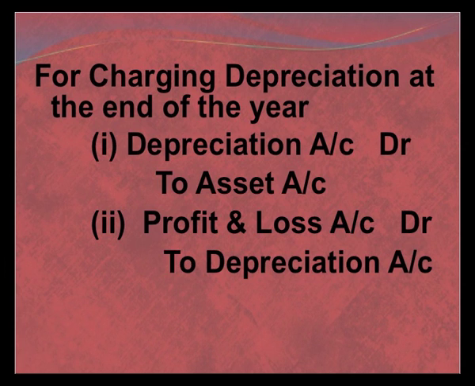Now if you have to charge depreciation at the end of the year, under this method, we will first debit the depreciation account and credit the asset account, and for transferring the depreciation at the end of the year to profit and loss, we will pass the entry profit and loss account debit to depreciation account.